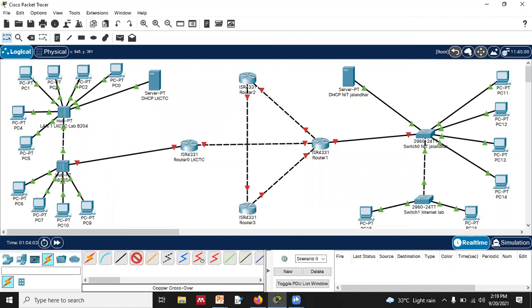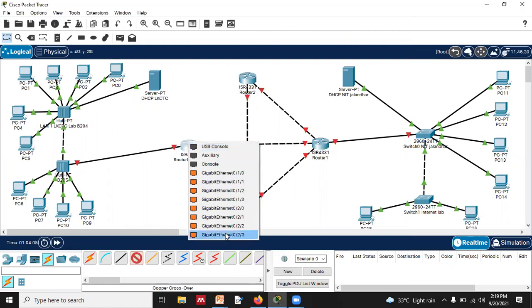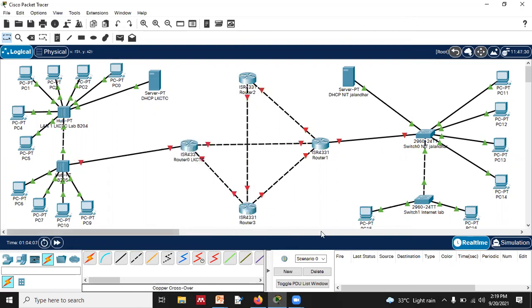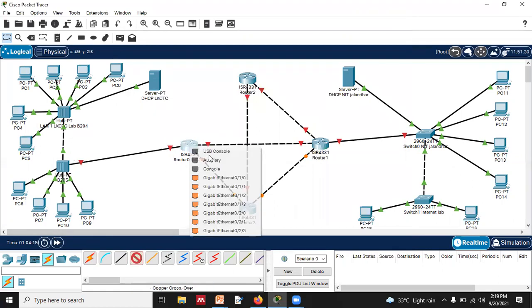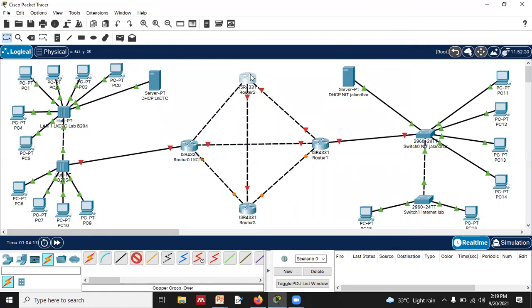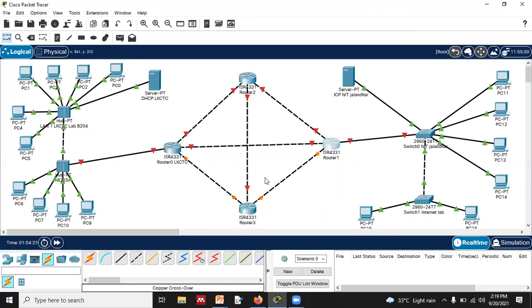So I'm trying to connect it with this, to this port. Now okay, right? So I'm going to do it, this one with this one. Is it clear?